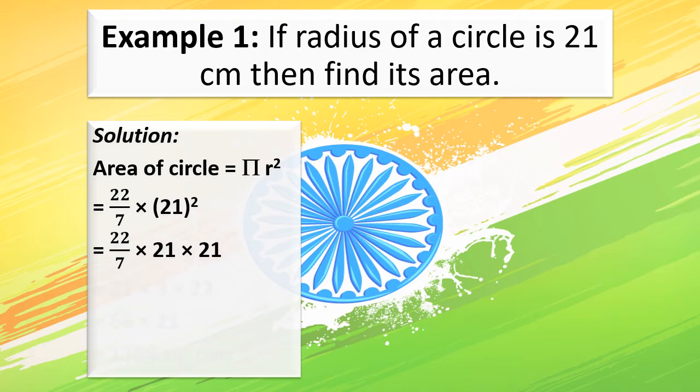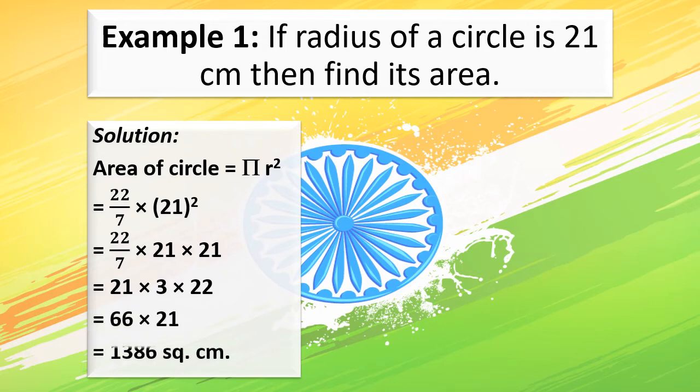In the next step, we will just simplify this equation. We will see if there is any number that we can divide by 7. Yes, we can easily divide 21 by 7. We will get 3. So the equation becomes 21 multiplied by 3 multiplied by 22. And what further, we will just calculate and we will get the answer. So what is 66 multiplied by 21? It is equal to